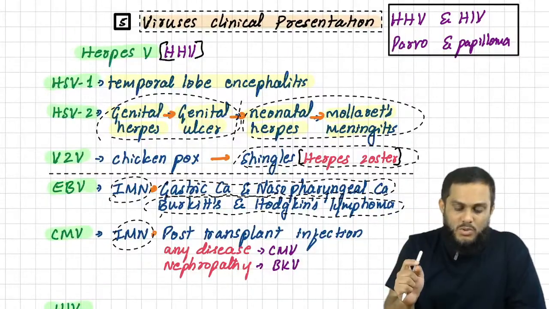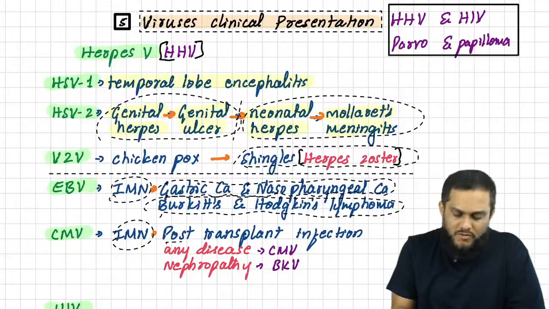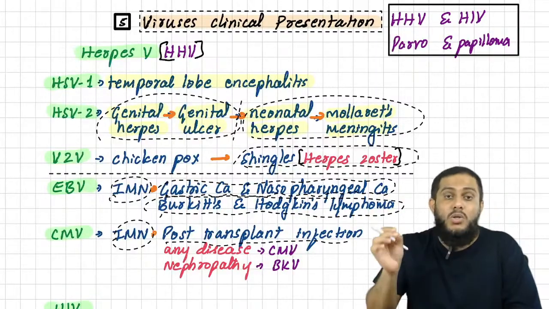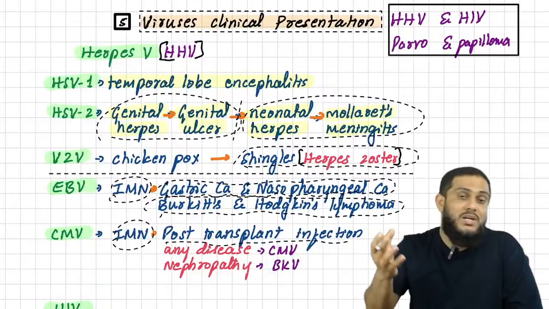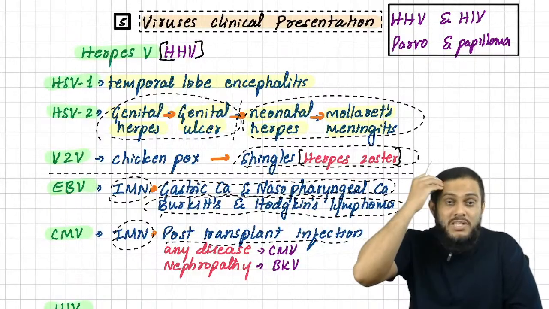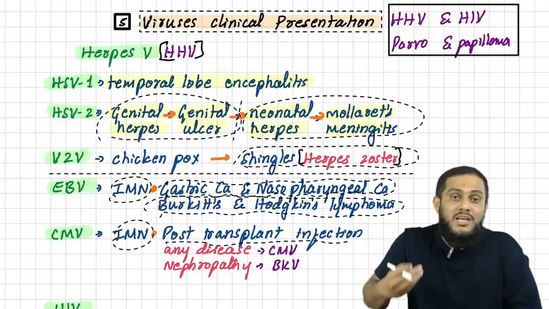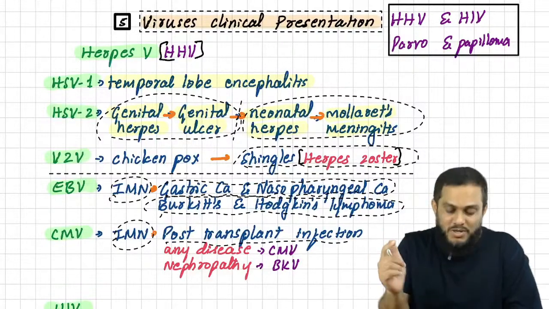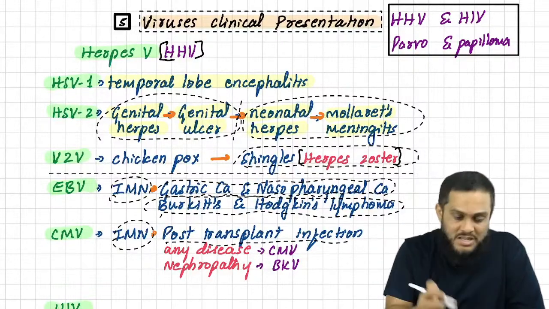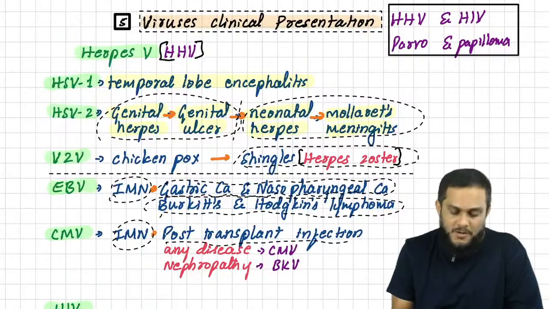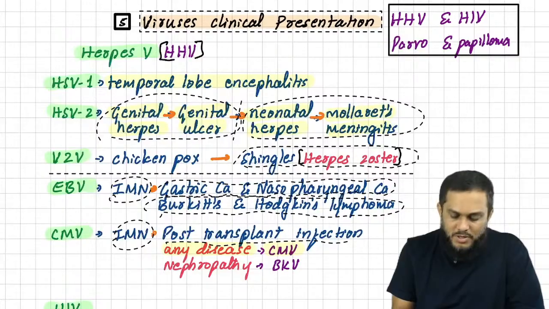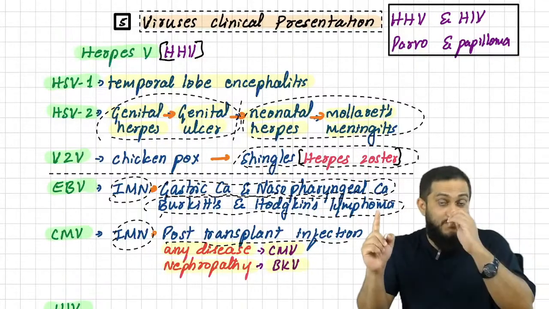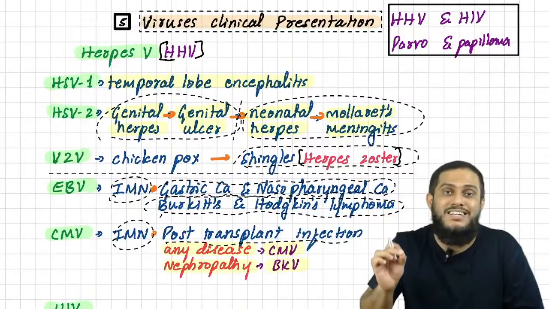And cytomegalovirus causes what? Post-transplant infection. You also need to know what it causes in post-transplant patients. Cytomegalovirus in a post-transplant patient can cause meningitis, pneumonia, gastroenteritis, any disease, but it won't cause nephropathy. That is important. For any disease in a post-transplant patient, answer cytomegalovirus, but for nephropathy, answer BK virus.